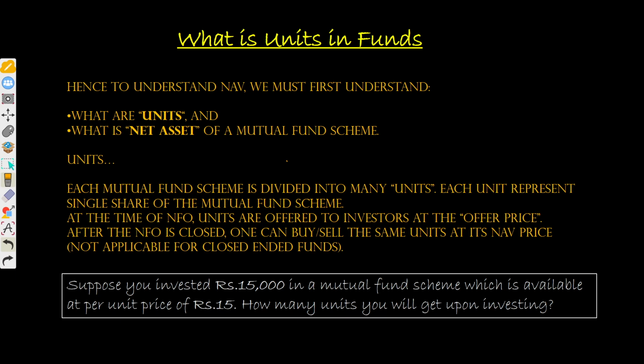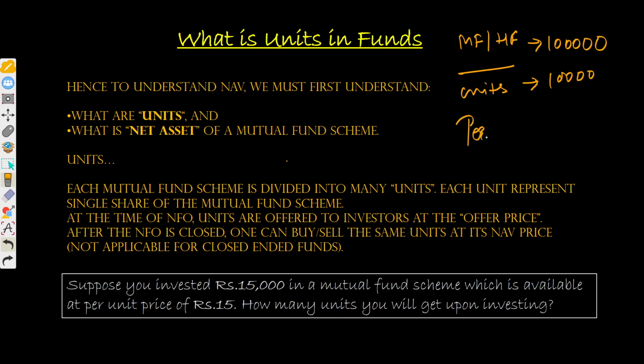Let's say the initial mutual fund or hedge fund size is 1 lakh, and you decided to create 10,000 units. So it means the per unit price is 10 rupees. So this is how you can create units.